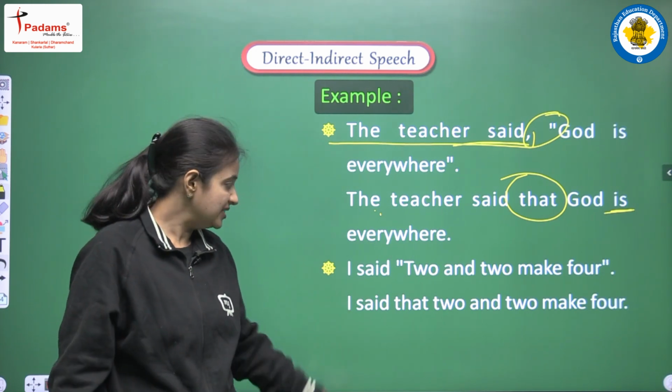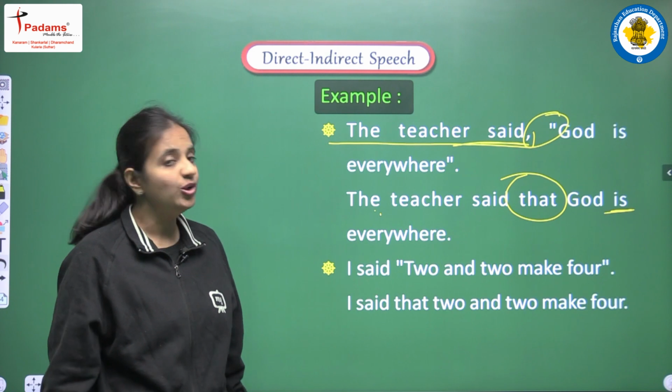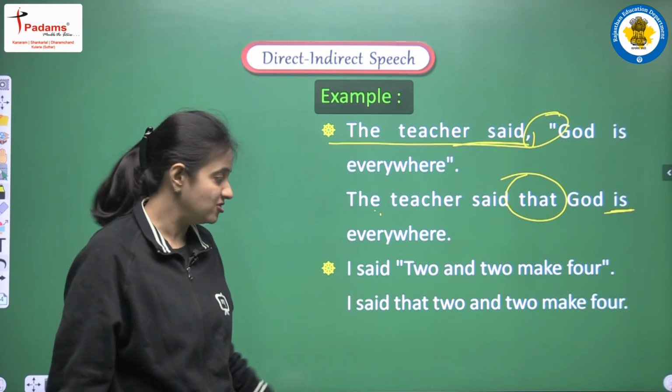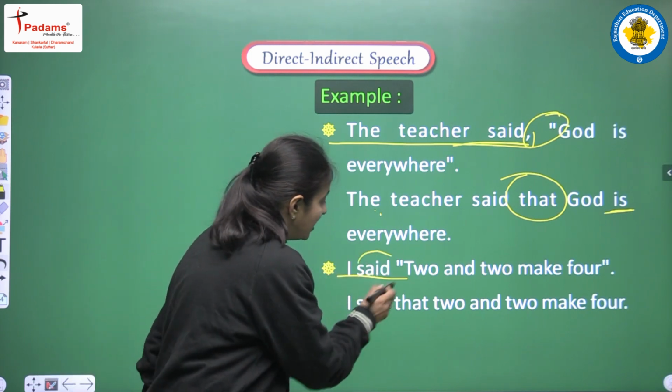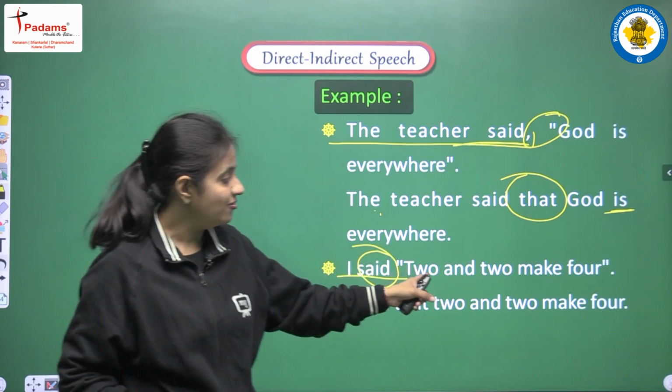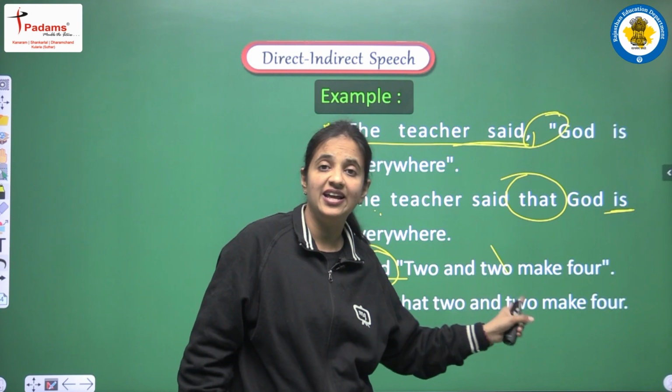Clear? One more example. I said 2 and 2 make 4. In this sentence also, this is the reporting verb and we are having said, that is a past tense, but again we are not doing any changes in the tense. Why?